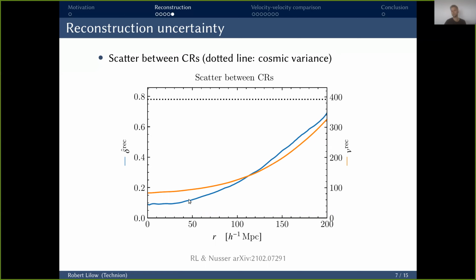This quantifies our statistical reconstruction uncertainty. Near the center it is very small, for the velocity below 100 kilometers per second, but then increases towards the more noisy outer regions of our reconstruction, where it slowly approaches the intrinsic cosmic variance of these fields, which is marked with a dotted line, as expected.